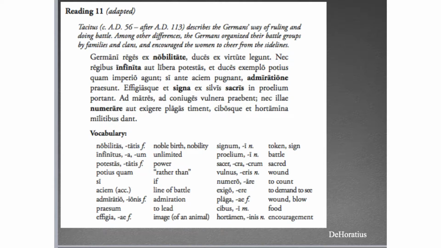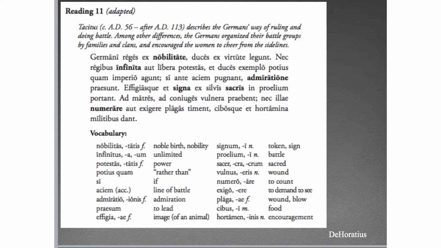And a couple of things to point out as we're going through. One of the most important things is what's called parallel structure. That's when you have the same words or the same phrases or the same constructions in multiple clauses. So you can see here that we have a nominative followed by ex nobilitate, and then a nominative followed by ex virtute. And of course you've got the two nominatives who happen to have the same ending, which makes life a little easier. And then you've also got ex plus an ablative. That is going to be useful for structuring the sentence.